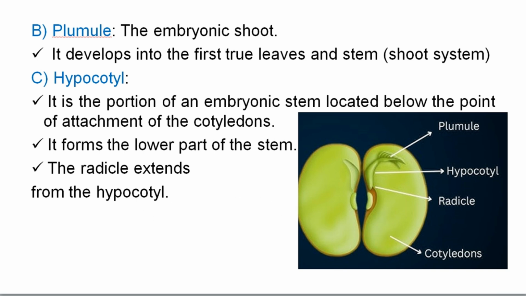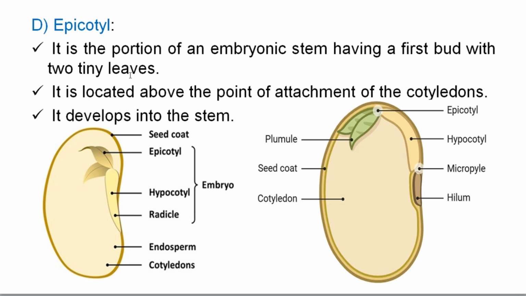Good. The fourth one, epicotyl. This is the portion of the embryonic stem having a first bud with two tiny leaves. This portion of the embryonic stem having a first bud with two tiny leaves is known as epicotyl, and it's located above the point of the attachment of the cotyledon.